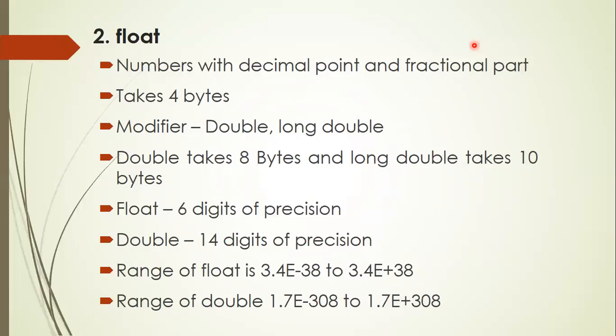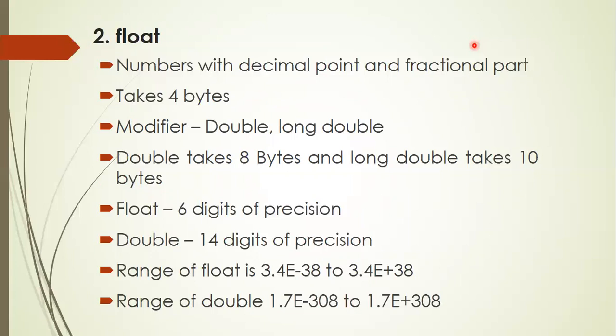A variable declared as float type allows 6 digits of precision. That means for a float variable, you can have 6 digits after the decimal point. Whereas a double type variable allows 14 digits of precision. That means double type is more precise and more accurate when compared to float data.